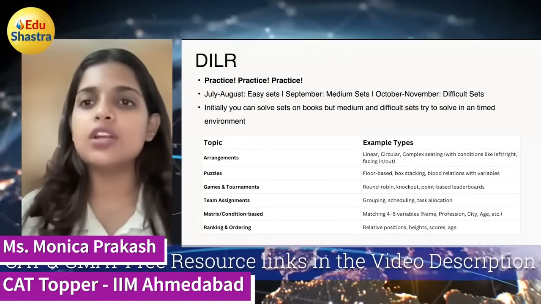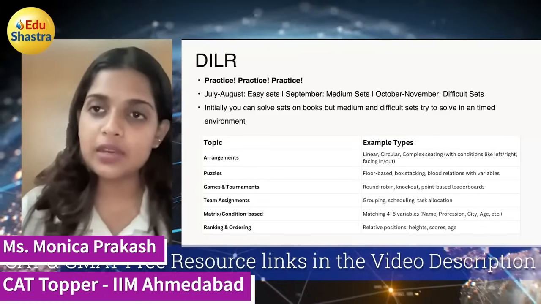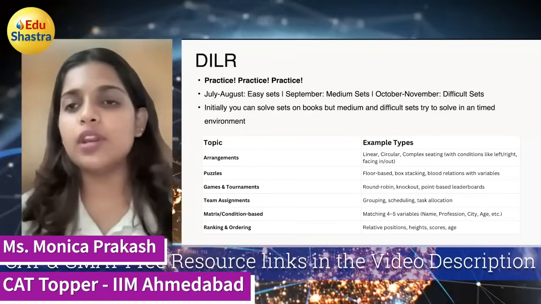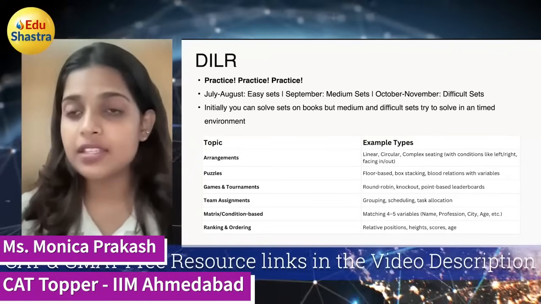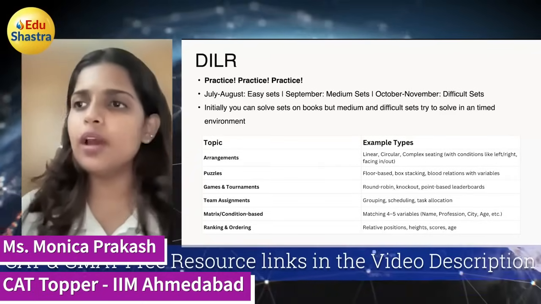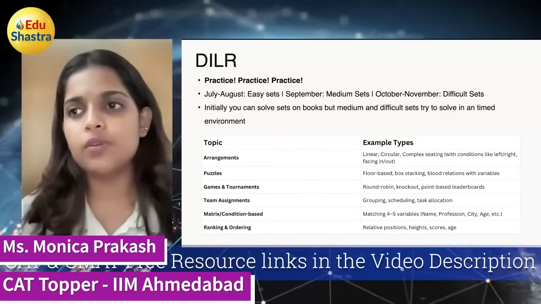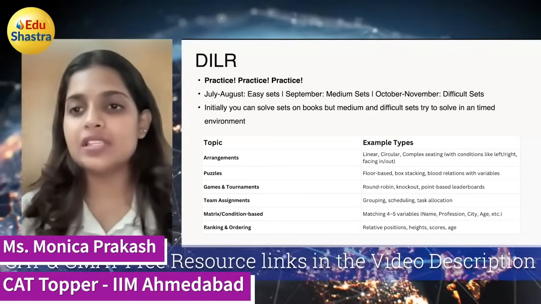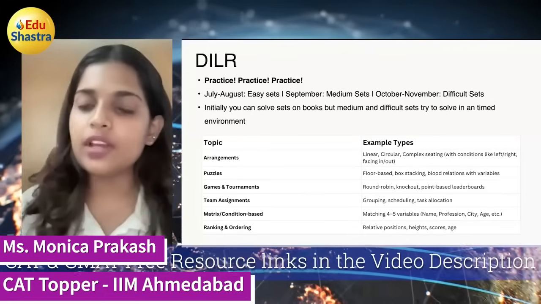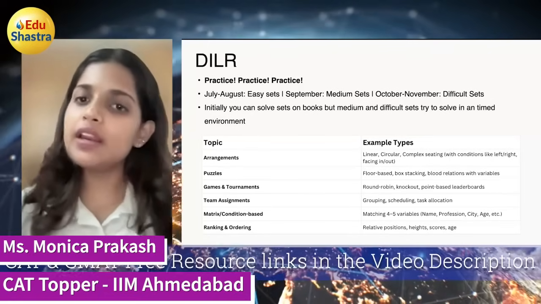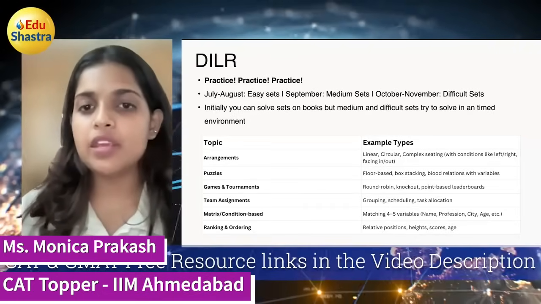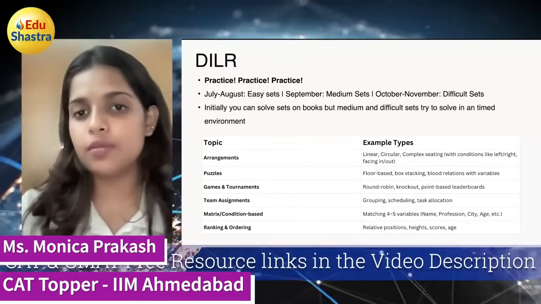Here, you don't have to start with moderate. You can start with easy, because sometimes in the exam you get very easy sets also. Because in 2024 we were given 5 sets. Out of 5, I think 3 or 4 of them were very easy. So we were expected to solve all 5 of them. So many people got their percentile less, because since all the 5 sets were easy, people ended up solving more. So here you have to be a little smart in how many questions you solve.